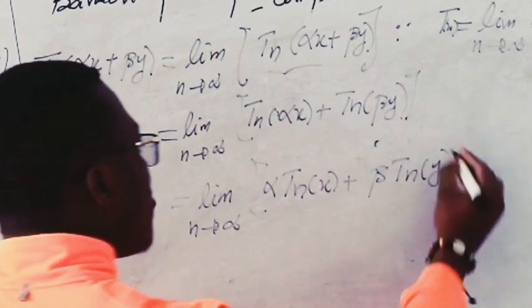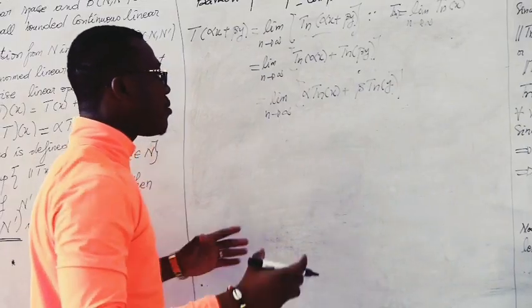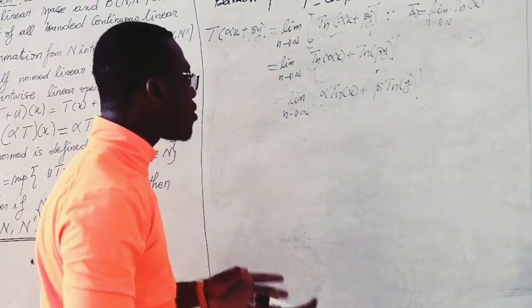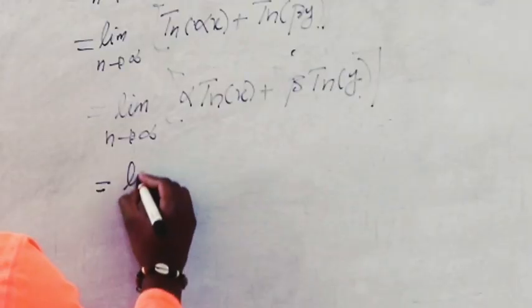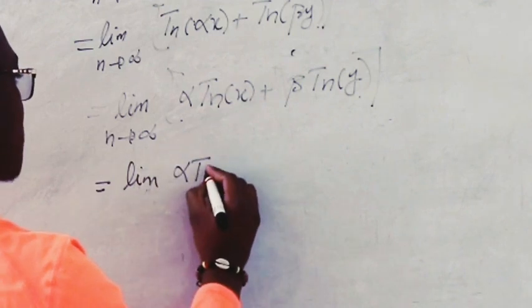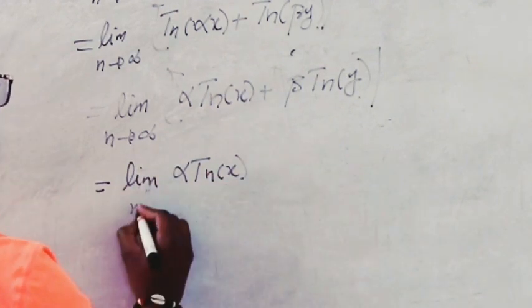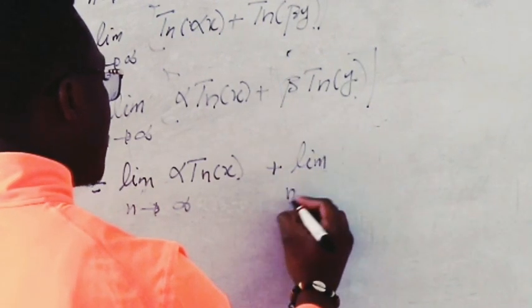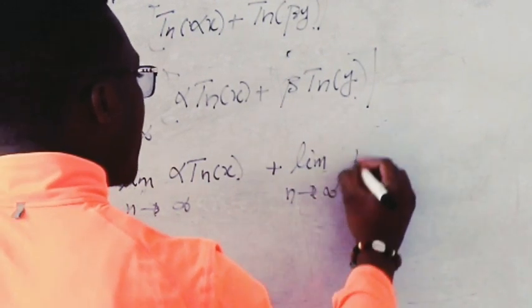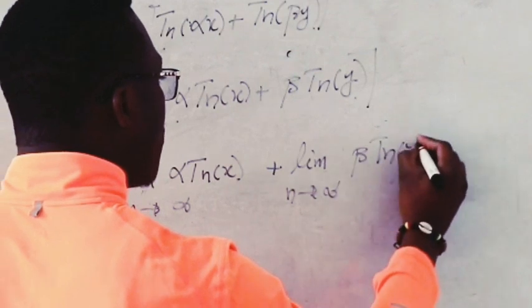By definition of limit, the limit of the sum of two functions is equal to the sum of the limits of those functions. Means what? It is equal to limit of alpha Tn x plus limit of beta Tn y.